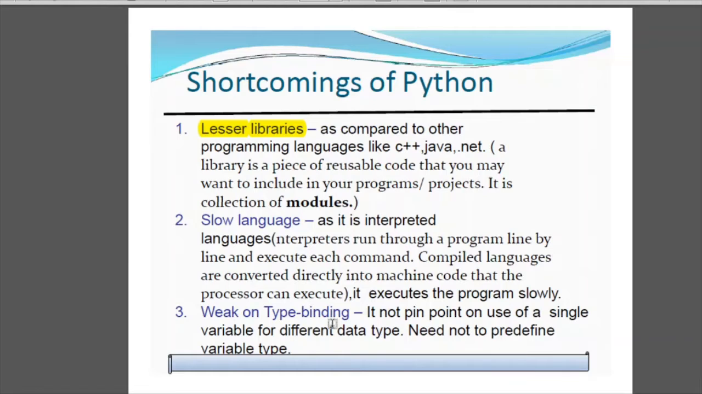हमारी memory में data store होता है, so that memory should know what kind of variable you are going to use. But Python is weak on type binding. Type binding means letting you know what kind of variable you are using and allocating that memory to the computer. So these are certain shortcomings of Python.